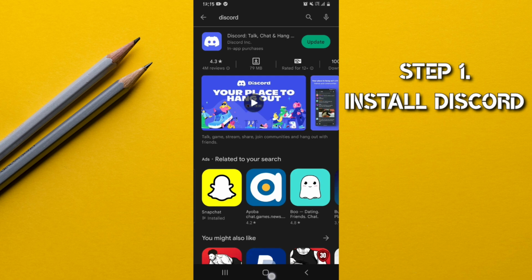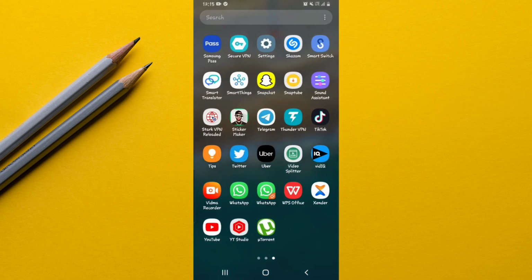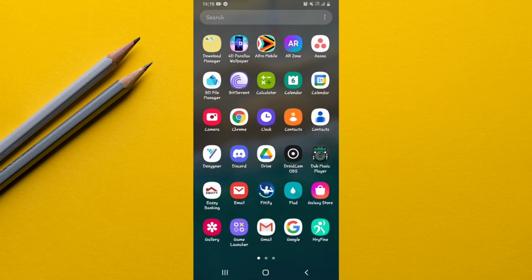Now, as you can tell, I already have this app installed on my phone, so I'm going to go ahead and open it and show you how to set this up. So I'm going to go ahead and open my Discord. It's right here.